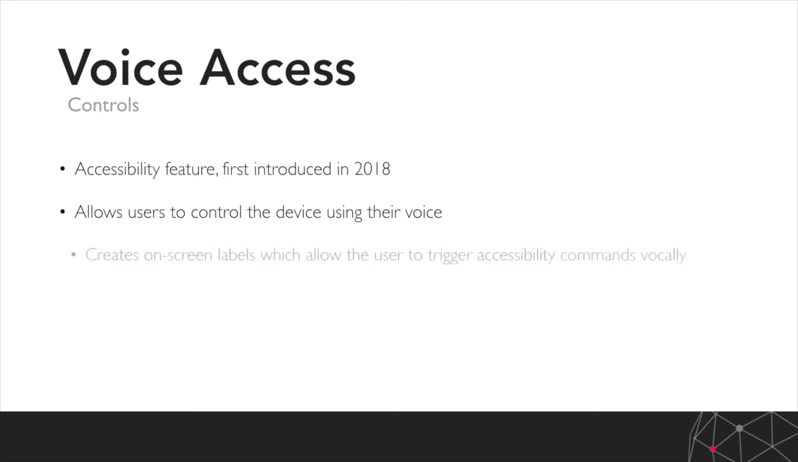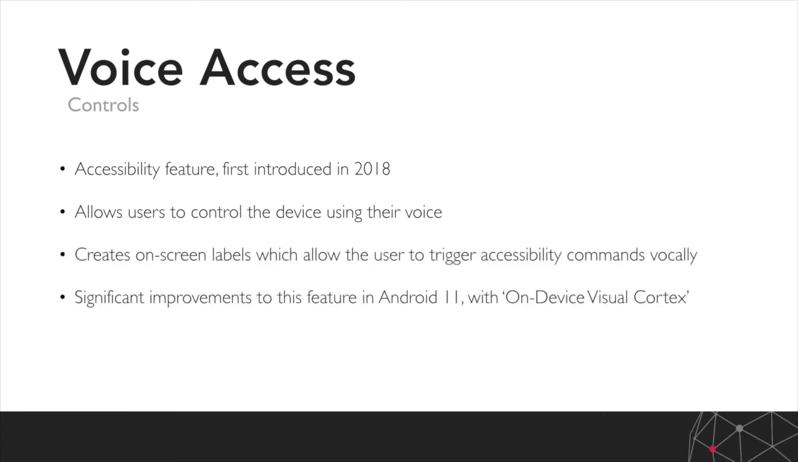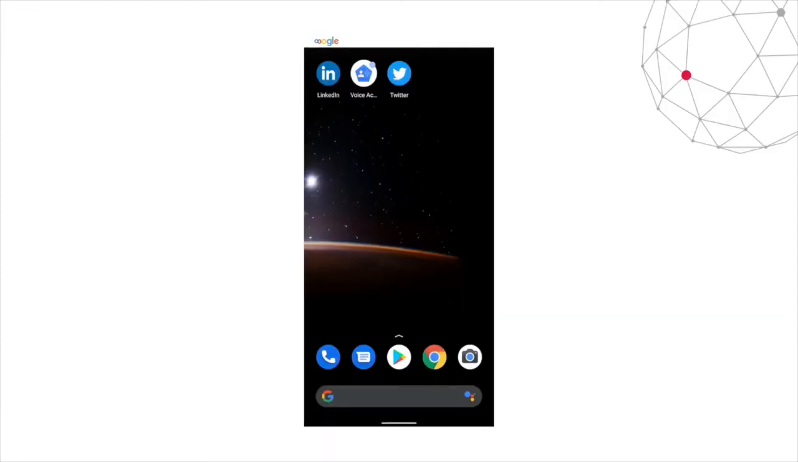So voice access will generate some on-screen labels that allow the user to trigger commands by saying those labels, which I'll show you a demo of shortly. There have been some significant improvements to this feature in Android 11 with what Google refer to as the on-device visual cortex. This is using AI, and it's effectively making the feature a lot smarter. It's context aware and can do a lot more things than previous versions of voice access. I've got a little demo of this in action, which I'll show you now.